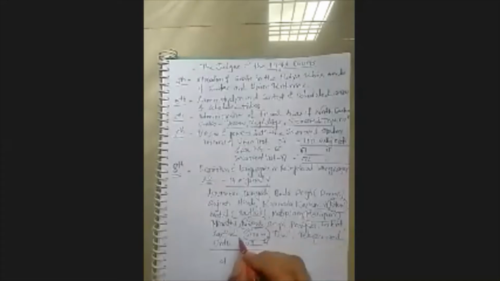Good, Aditya. That was in the 71st Amendment, that was in 1992.